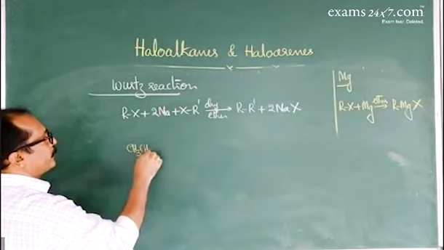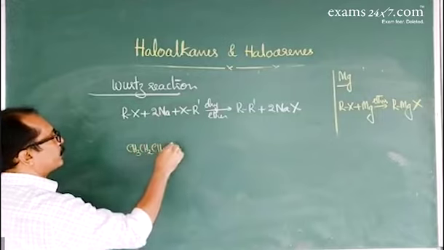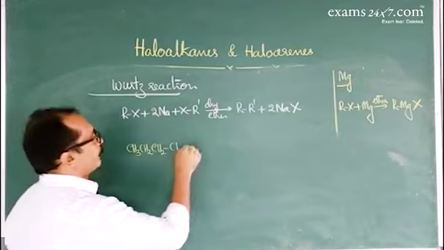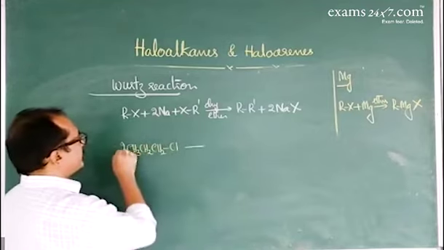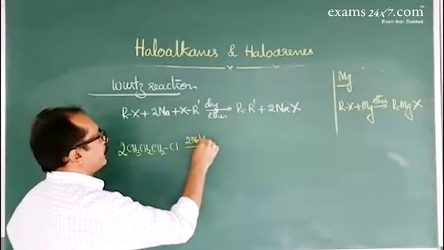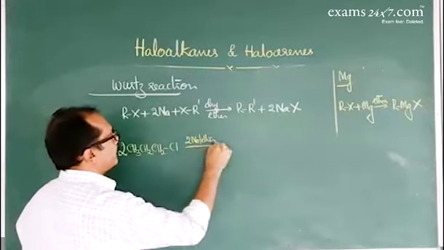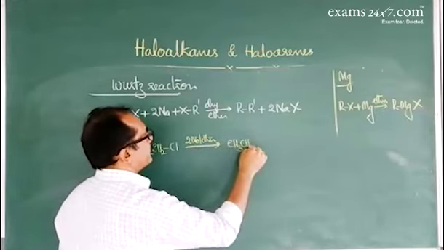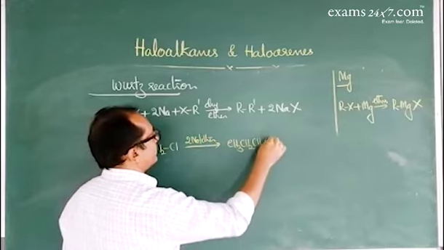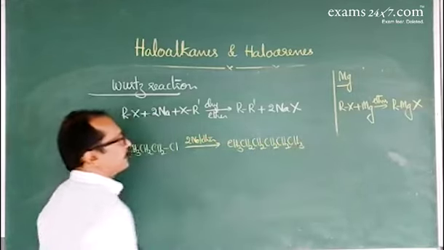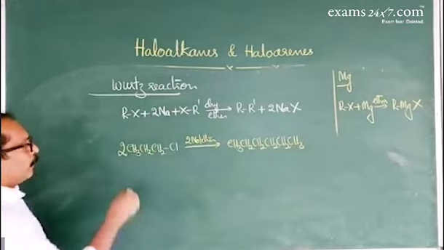CH3CH2CH2Cl, 1-chloropropane, I'll write like this, reacts with metallic sodium in ether medium. That gives hexane, CH3CH2CH2CH2CH2CH3. Hexane is formed.